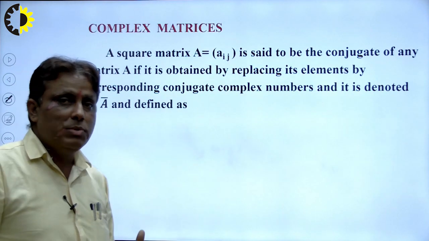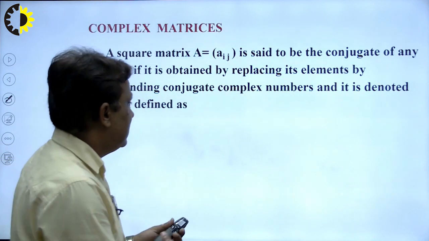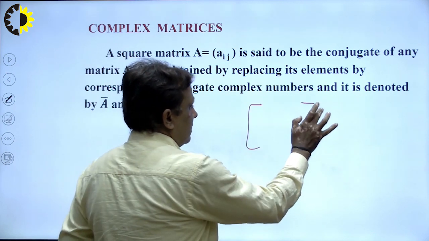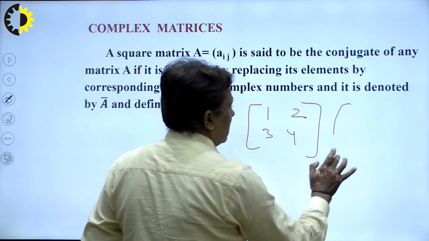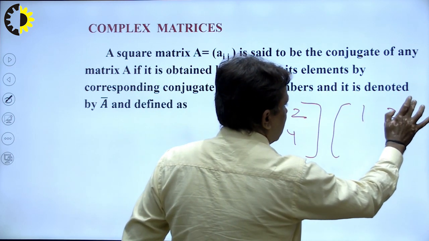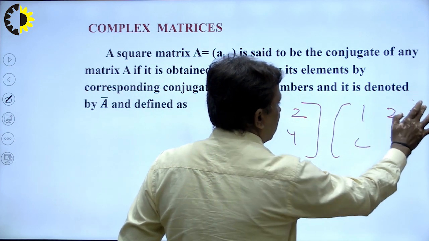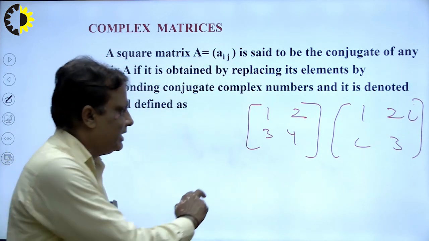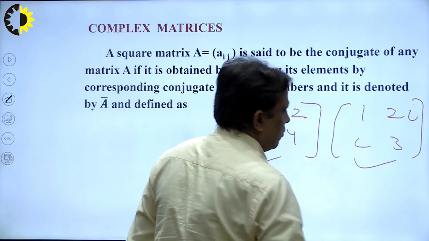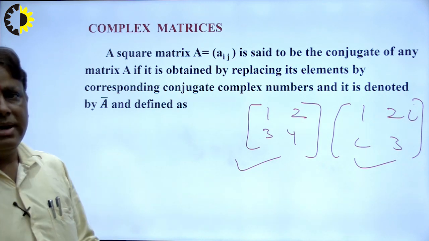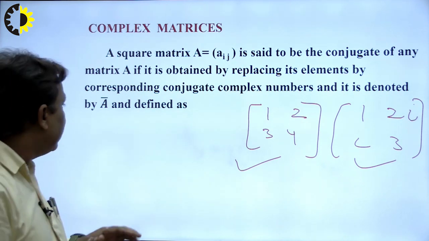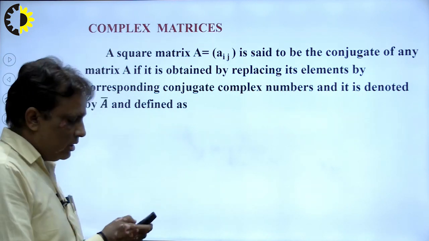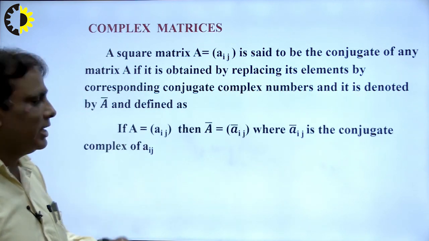Now very important, what is a complex matrix? I write two matrices here, right, 1 2 3 4, and another is 1 2 i and 3, right. So this is known as a real matrix and this is known as a complex matrix. If any matrix has complex numbers, this is known as a complex matrix. So in this way we find out the complex matrix. What is the role of complex matrices?